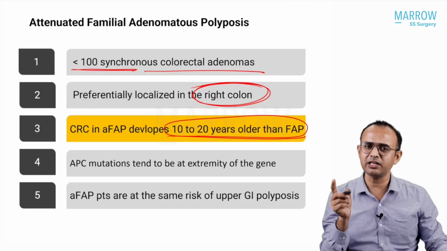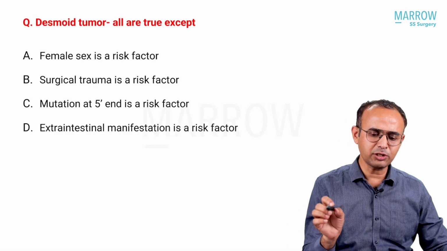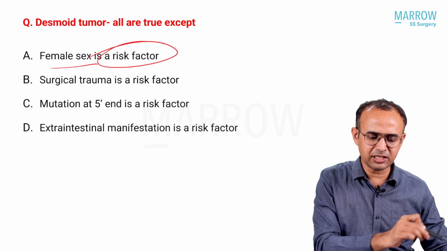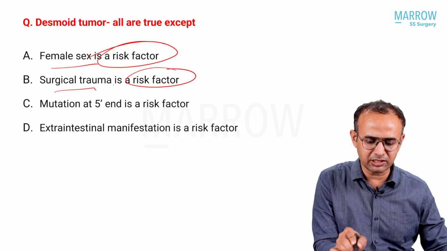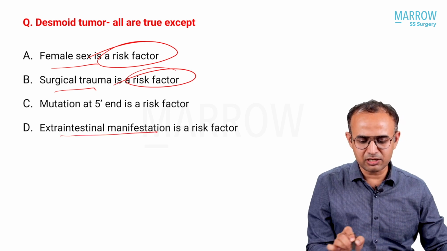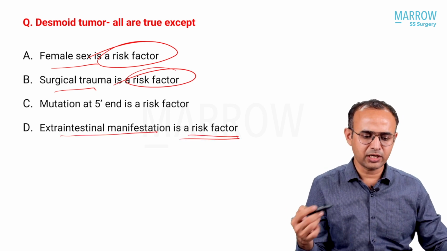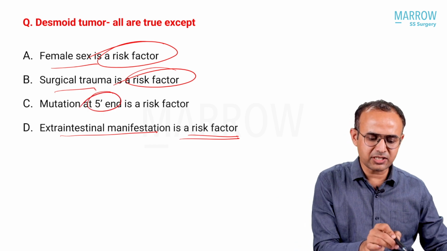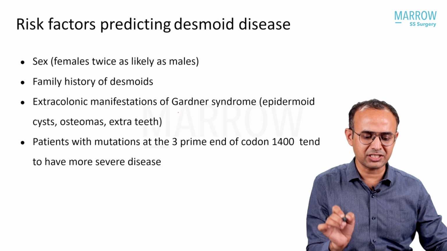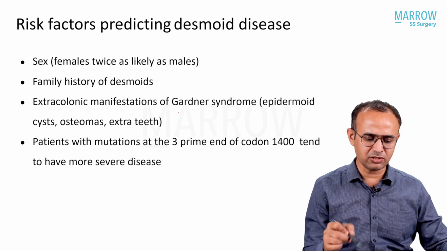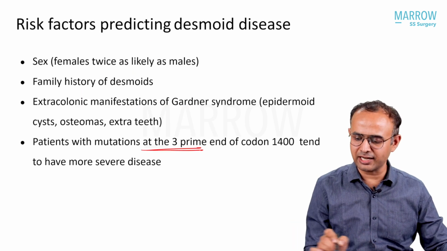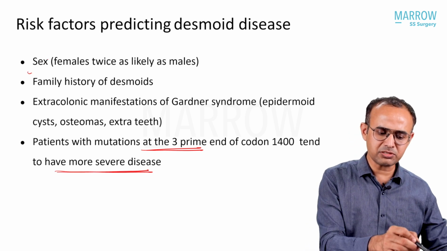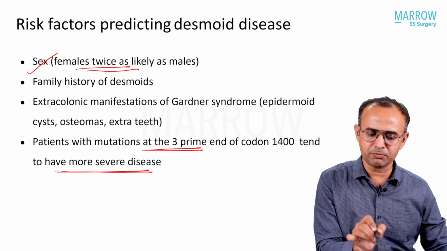This has been explained in our video. Desmoid tumor: all are true except which? Female sex as a risk factor, it's true. Surgical trauma is a risk factor, it's true. Extraintestinal manifestations of desmoid are true. The 5' end mutation as a risk factor is not. Patients with a mutation at the 3' end tend to have more severe disease. Female sex is twice as high as male.